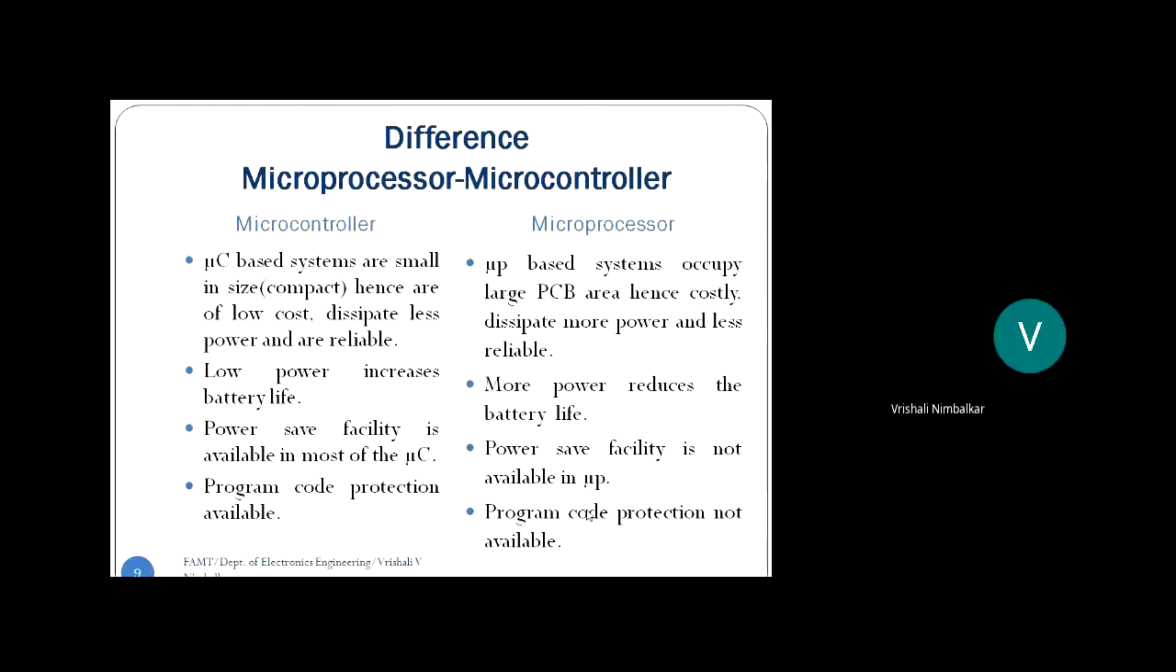Correct? You need to connect an external memory chip in microprocessors. Okay? So in microcontrollers, program code protection is available. What does that mean? Whatever program you write, you can lock that program so that anyone else may not be able to change your program. So that is called program code protection. Only reading is present. No one can write or change the code. That is called program code protection.